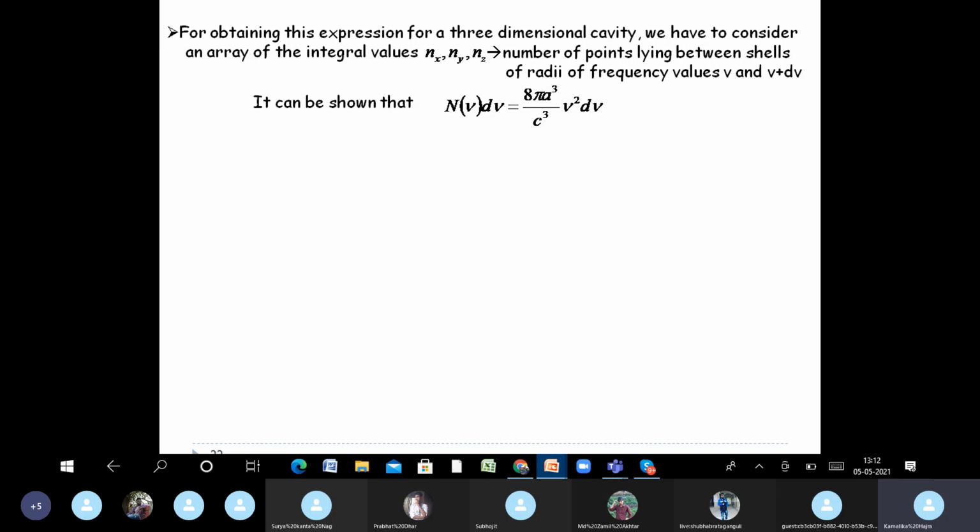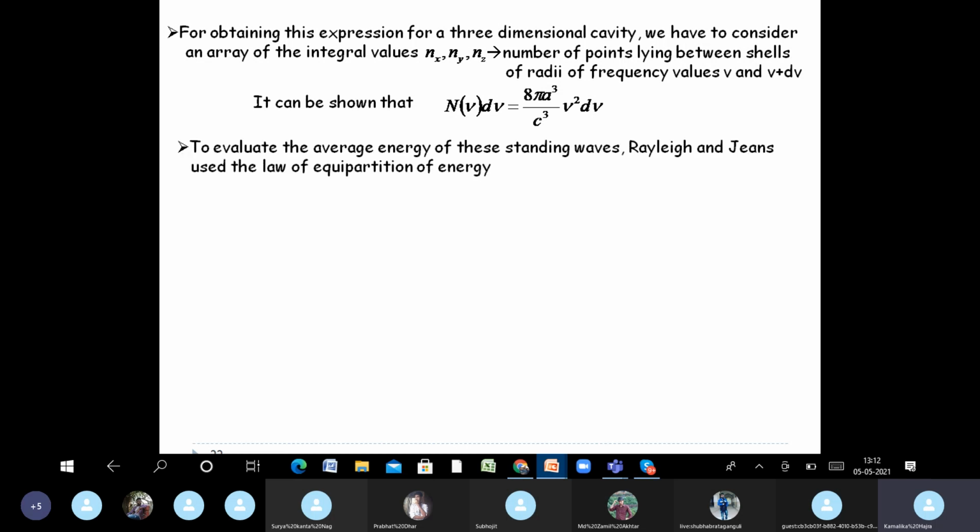What are the steps that Rayleigh and Jeans followed to count the number of standing waves within a given wavelength or frequency interval? So these are the steps that they follow classically. So to evaluate the average energy of these standing waves, now this is the number of standing waves. Now how will you evaluate?